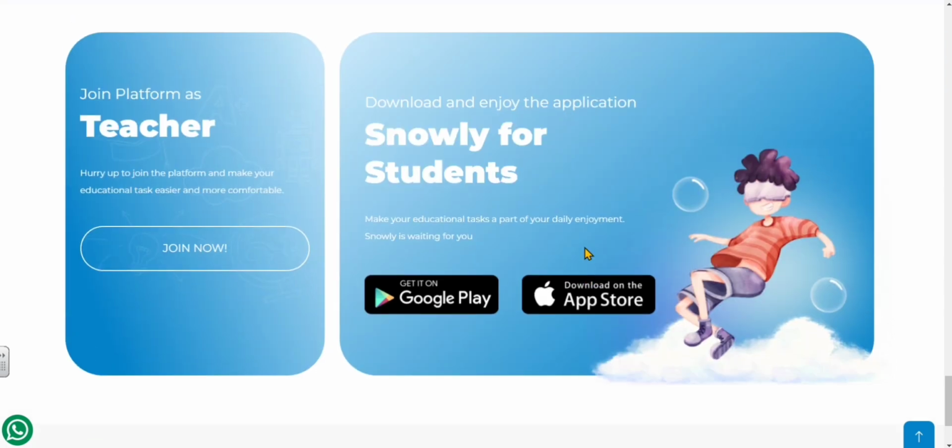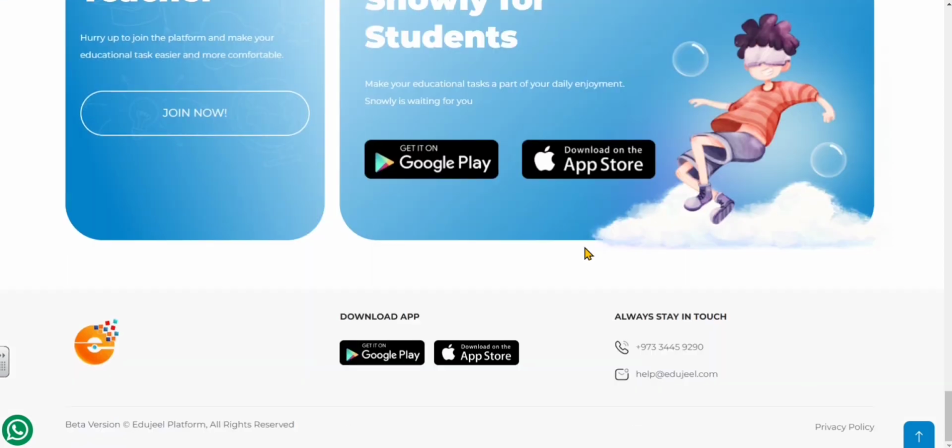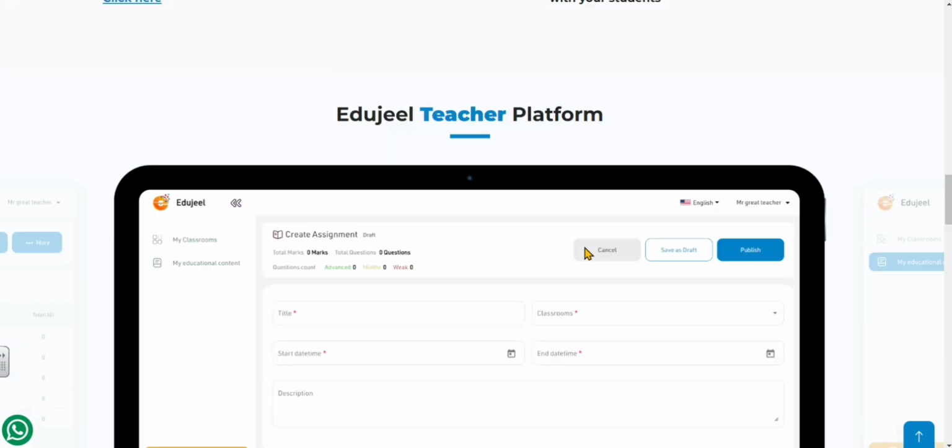The teacher can join the platform, as you can see on the screen now. Also, the student can download the application through the App Store or Google Play on his device.